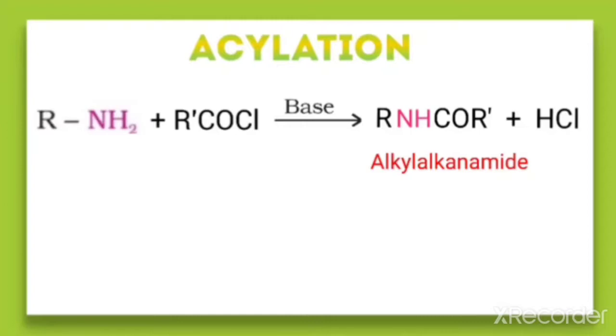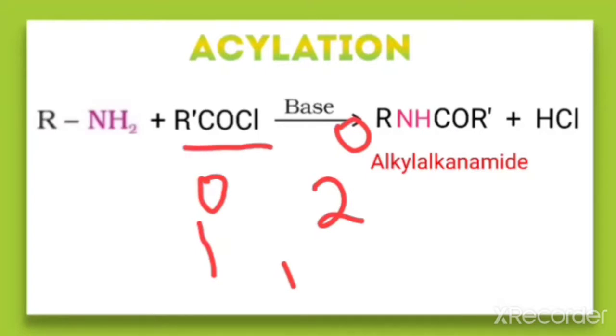Which amines undergo acylation? 1 degree and 2 degree amines react with acid chloride, that is RCOCl, or with anhydrides and also esters. It takes place by nucleophilic substitution reaction, and this process is called acylation.